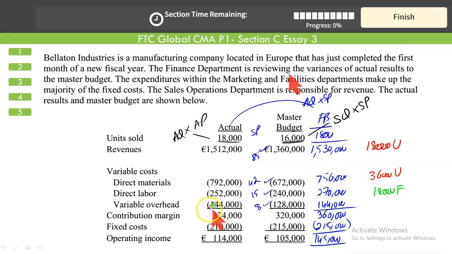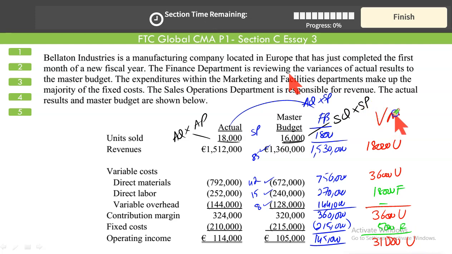right? Then your variable overhead should have been 144 as per the flex budget. Actually, it was 144, right? Then we were expecting a contribution margin of 360. Instead, we got a contribution margin of 324. It's adverse. By what? 36,000 adverse. Our fixed cost should have been 215 as per the flex budget. It was 210, 5,000 favorable. And finally, if you net off these, the result should verify negative 31, or you can just compare these two. You get the same number from both sides. It's 31,000 unfavorable.